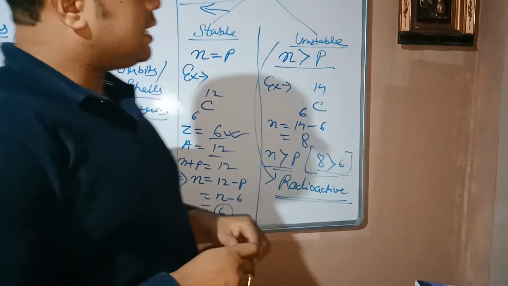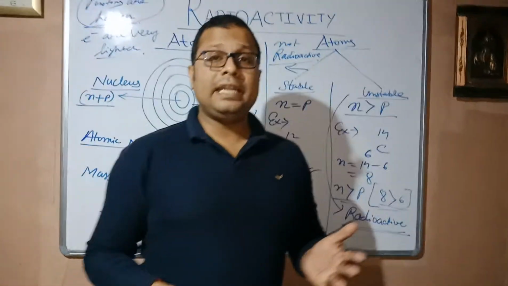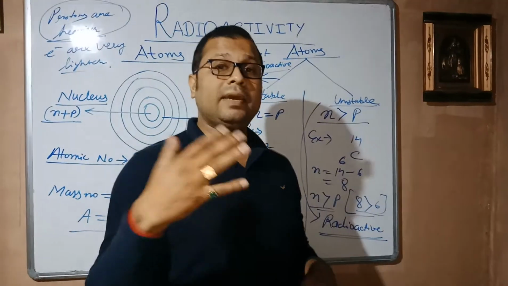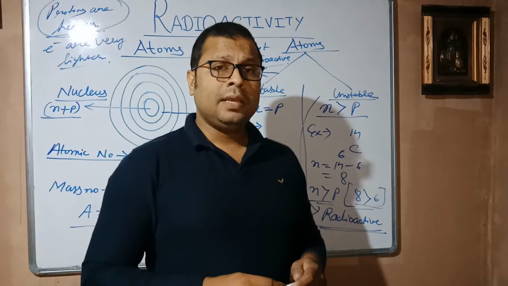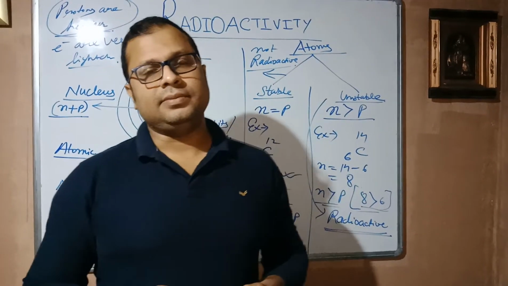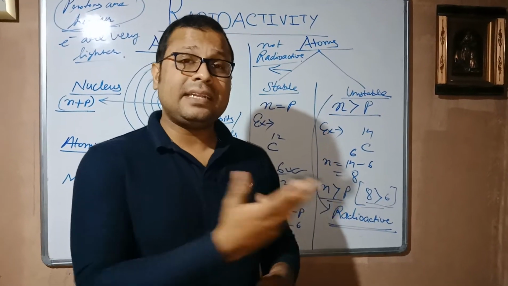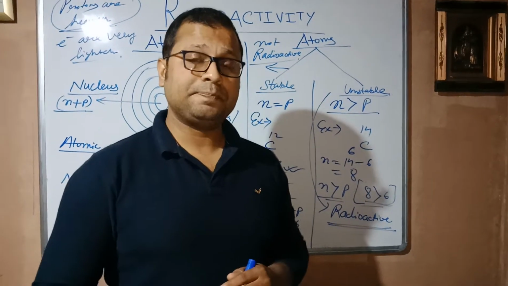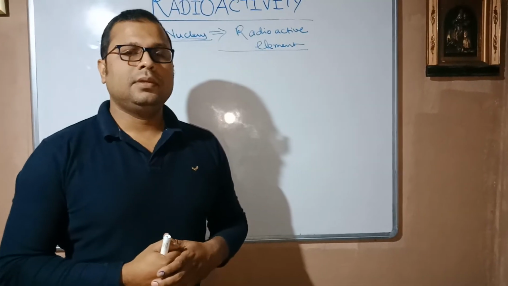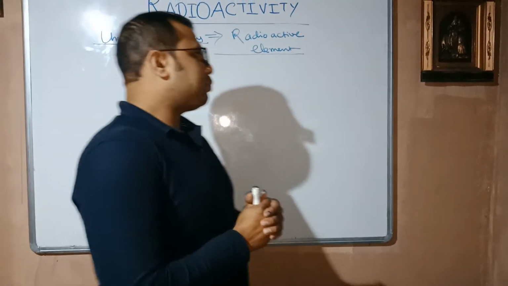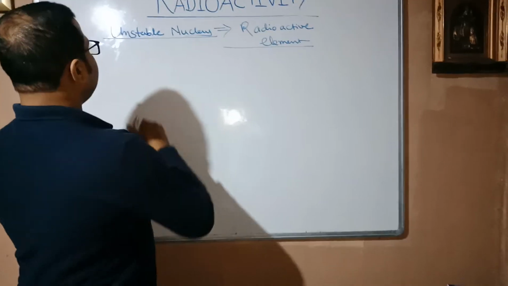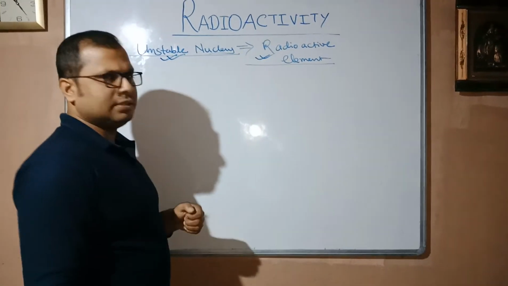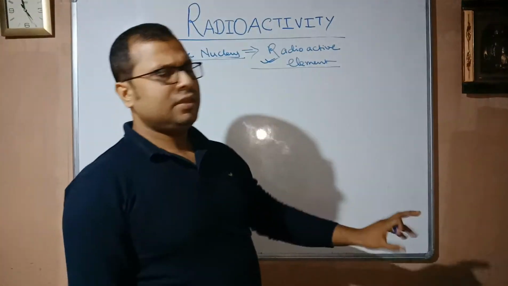So I told you the condition where the elements will be radioactive, where it won't be. Now I will try to make you understand what radioactive elements actually are and why they are called radioactive. What special characters are there in those elements so that we call them radioactive? Let's see that. So now students, we will try to understand why we call an unstable nucleus a radioactive nucleus or radioactive element. Why is it called radioactive?